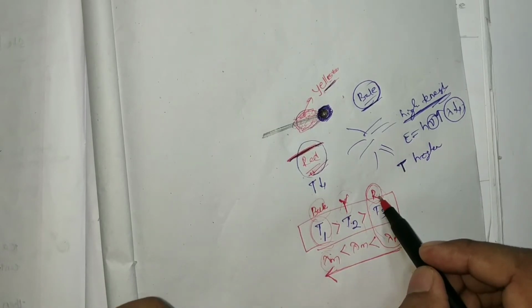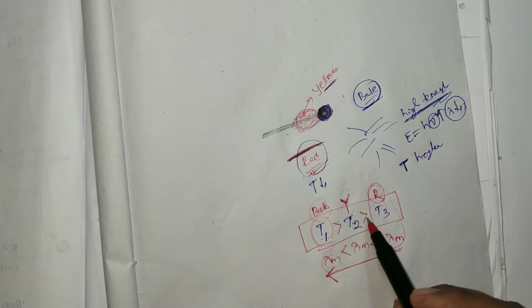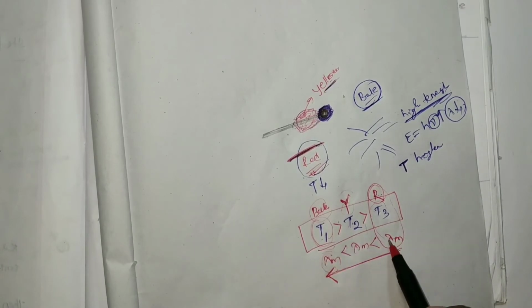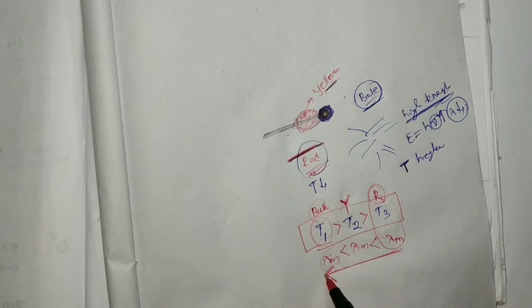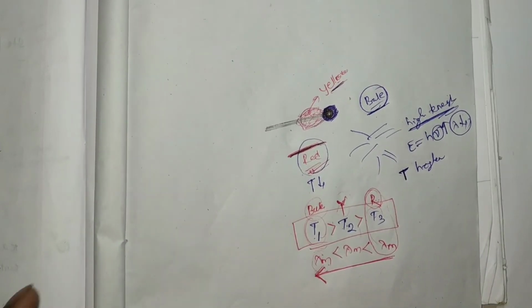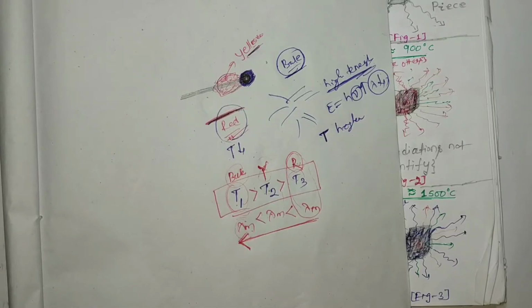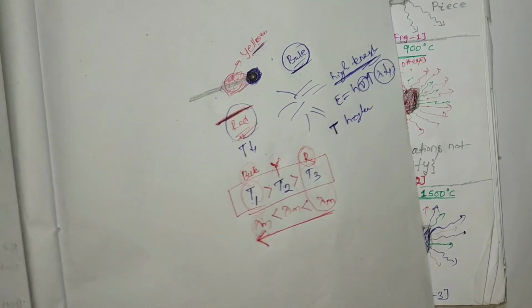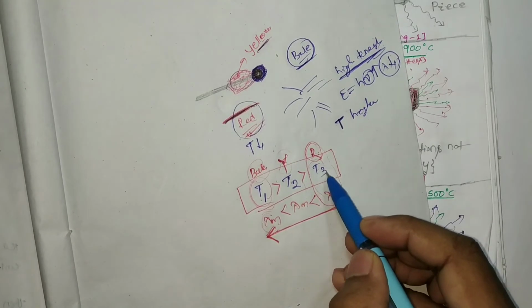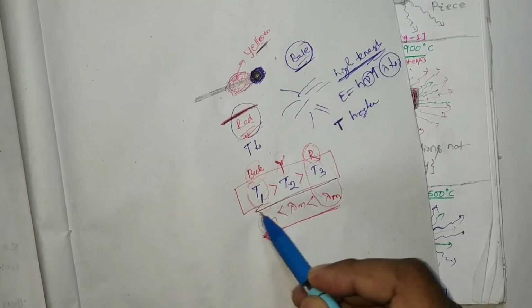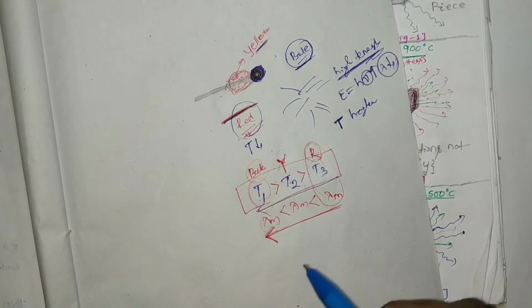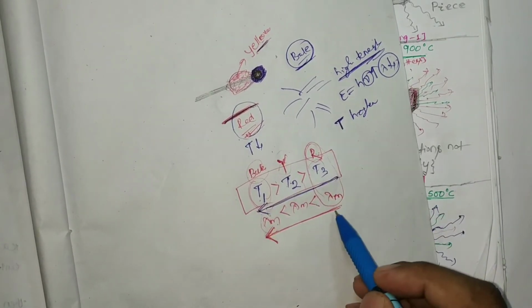So hence with increase of temperature, the corresponding lambda m is decreased. Experimentally Wien found that in the same proportion as the temperature is increased, the wavelength is decreased.